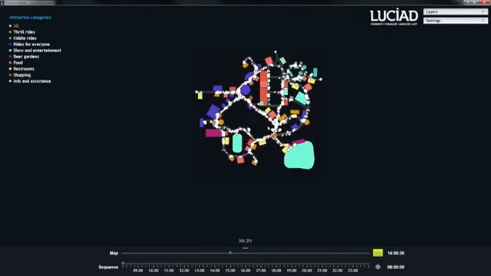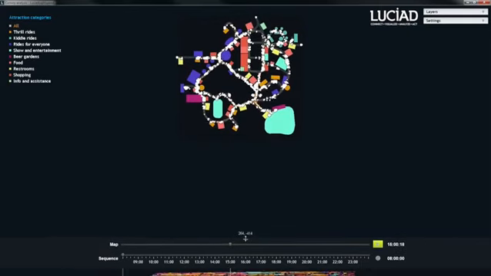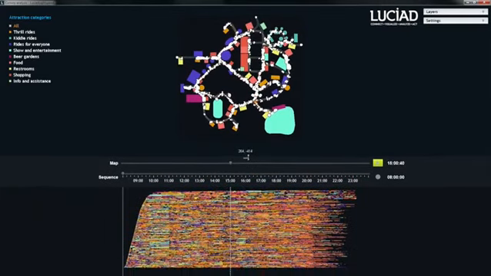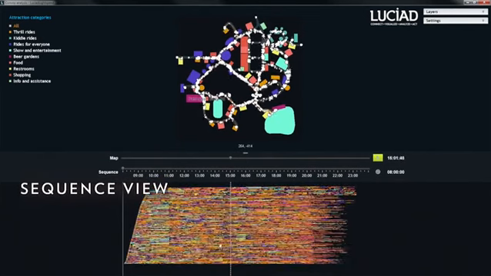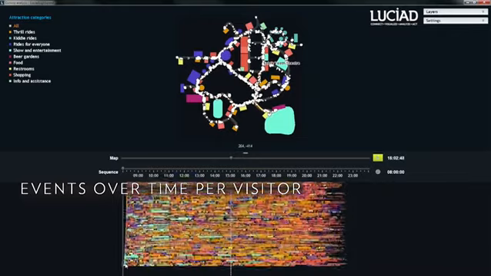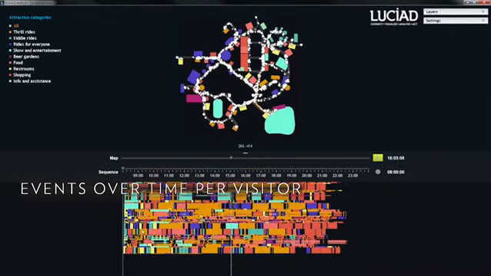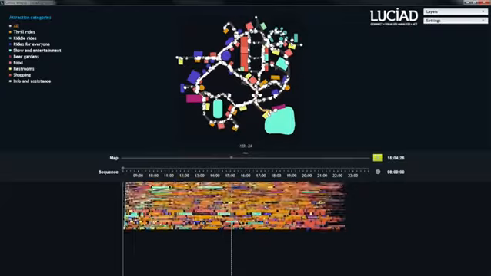But let's look at another powerful analytics tool in this application, a sequence view. This shows the activity over time of each and every visitor in the park in a single interactive view. Technically, this view uses the exact same Luciad Lightspeed technology as the spatial view on top. We can select and track individual visitors and see the attractions they visited during the day.